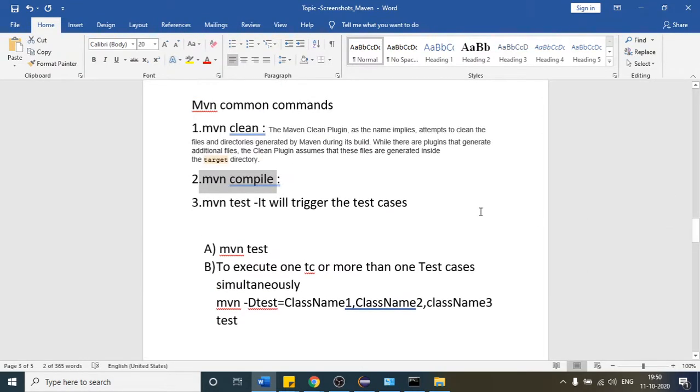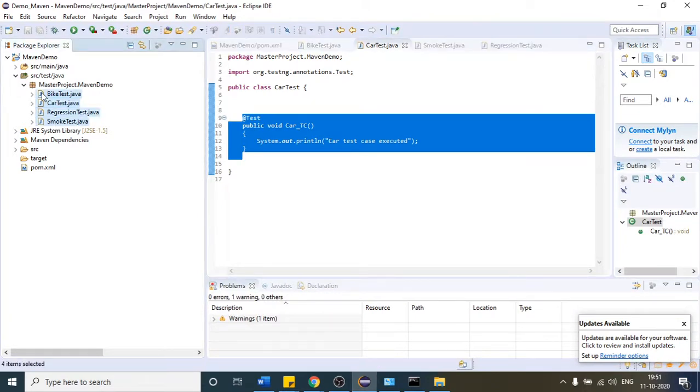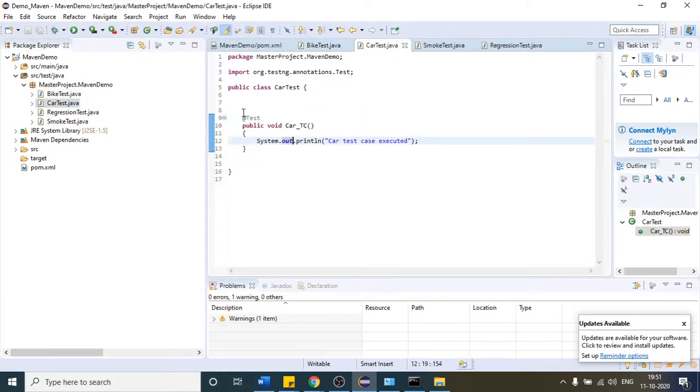There is also one more command which is called Maven test. It will actually trigger the test cases, right? So it will trigger all the four classes, and whatever test cases you have inside those classes, it will execute, right? Is it clear to everyone what these three commands are? Then we will see their practical use.